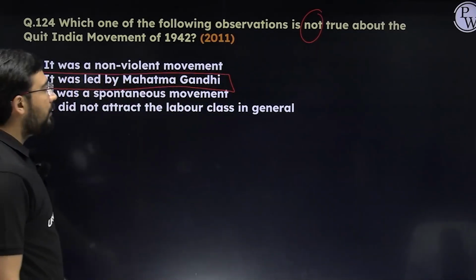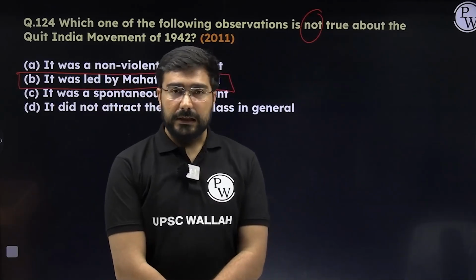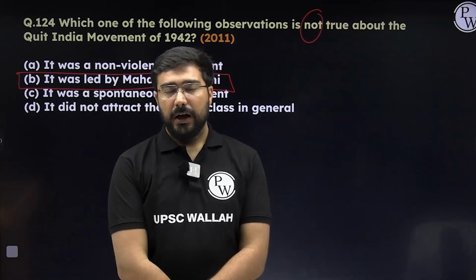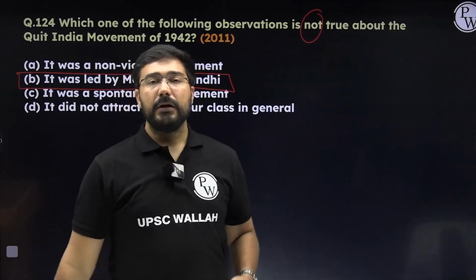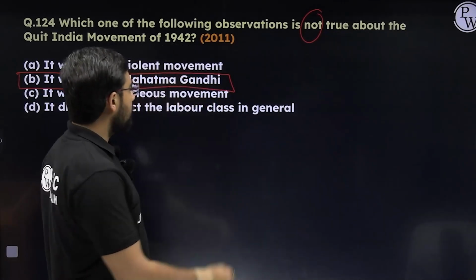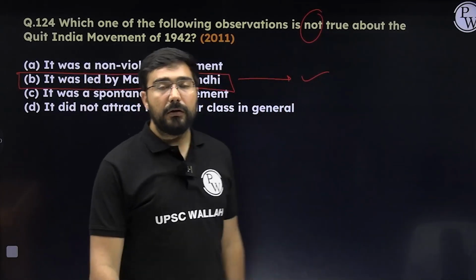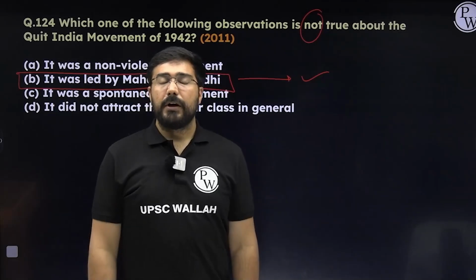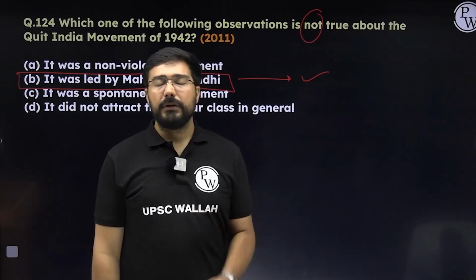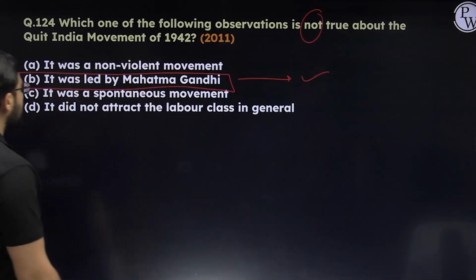It was led by Mahatma Gandhi. Now, Mahatma Gandhi was in jail since the 8th of August itself, and by 9th of August it was the local leaders who were leading the movement. That's why he was not the person leading the movement. He was a symbol of the unity of India, a symbol of our struggle against the British Raj, but he was not leading the Quit India movement. He remained in jail till he came out because of ill health in 1944.